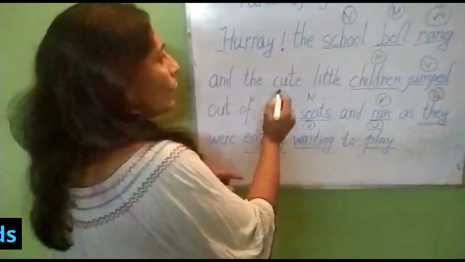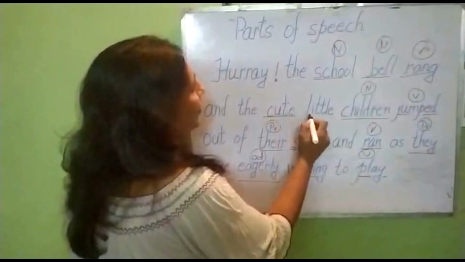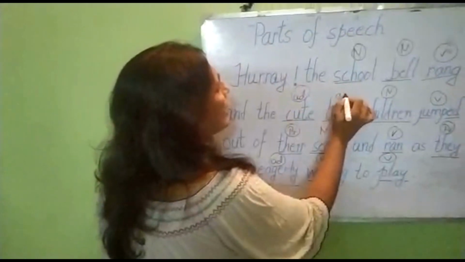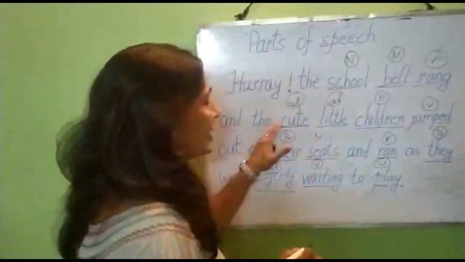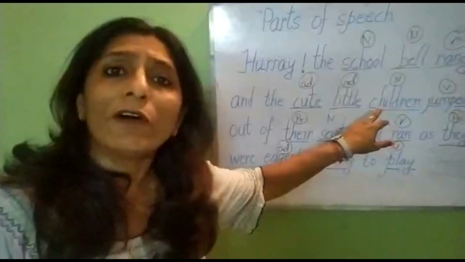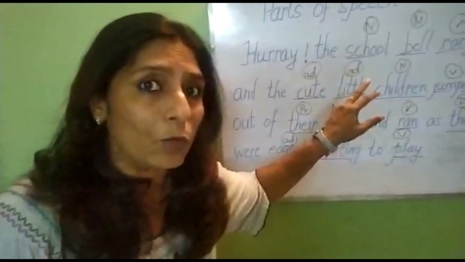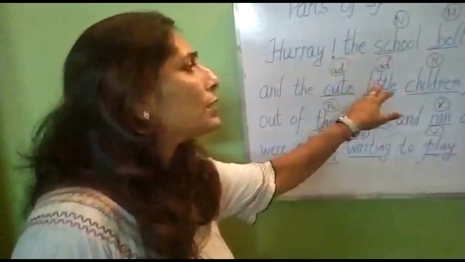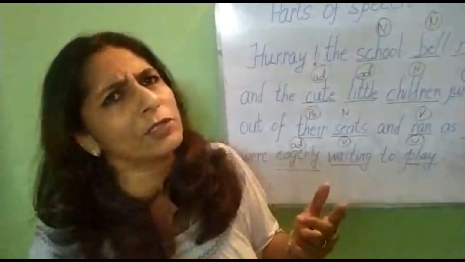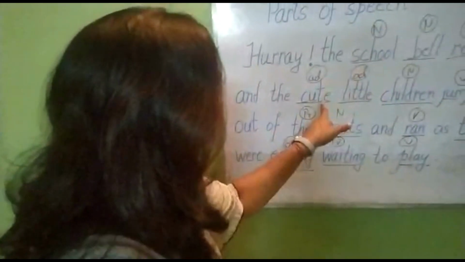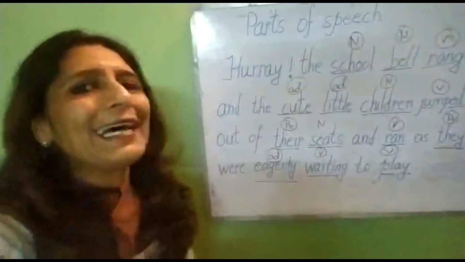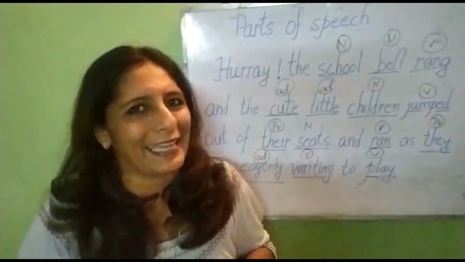Children, now cute. Wow. Little. Cute and little. These are the words which are describing the noun children. Whenever a word describes a noun, suppose it's children, cute and little. Suppose a table, long, short, round, whatsoever. Okay, so these are cute, little, and these are the adjectives which are there in the sentence.